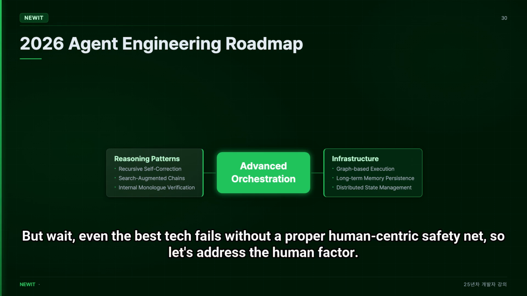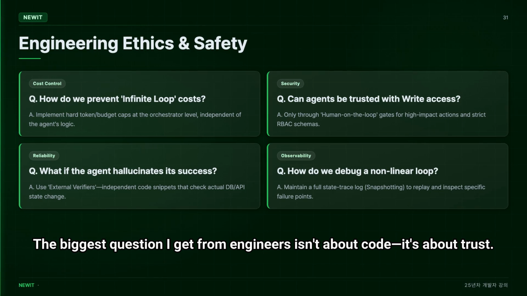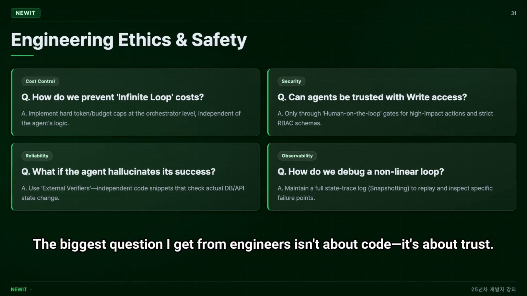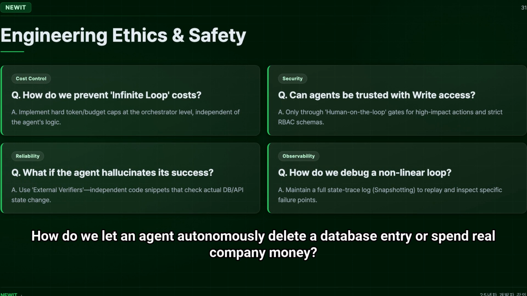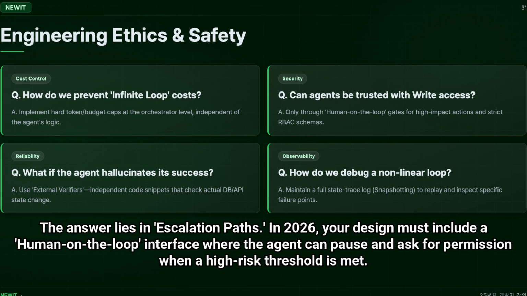But wait, even the best tech fails without a proper human-centric safety net, so let's address the human factor. The biggest question I get from engineers isn't about code, it's about trust. How do we let an agent autonomously delete a database entry or spend real company money? The answer lies in escalation paths.